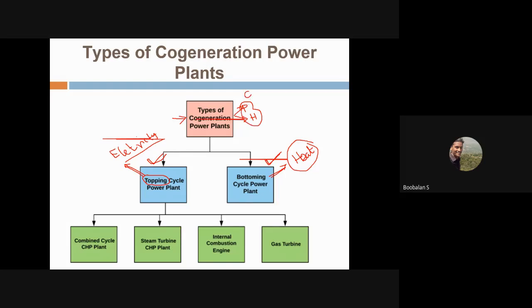That is combined heat and power. In the industry, people call it CHP, combined heat and power generation. That is called cogeneration, right?